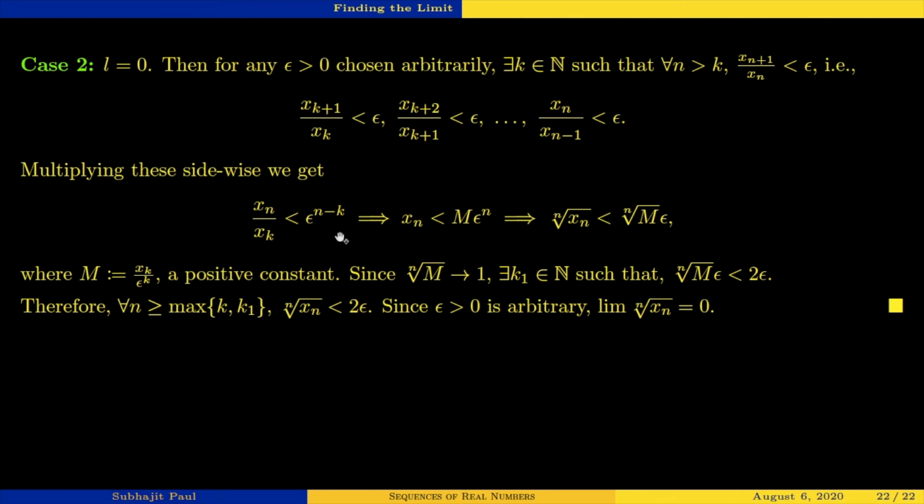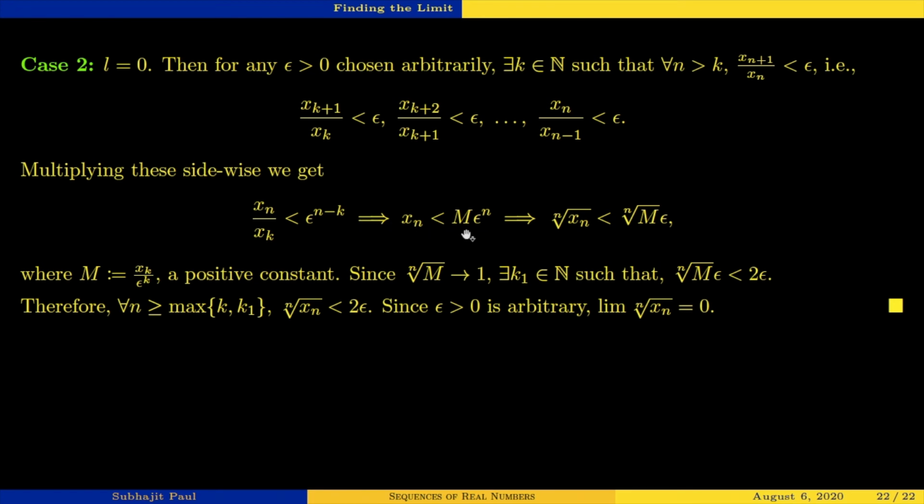So over here, let us segregate the variables and the constants. xk is a constant, xn is a variable, since n is a variable. k is a constant, so xk is a constant number. Epsilon to the power n is a variable. Epsilon to the power k is a constant.